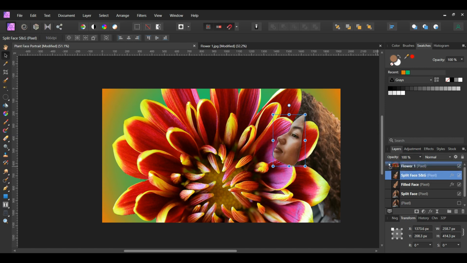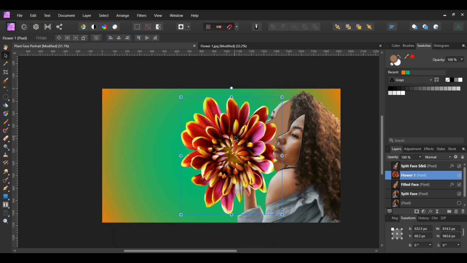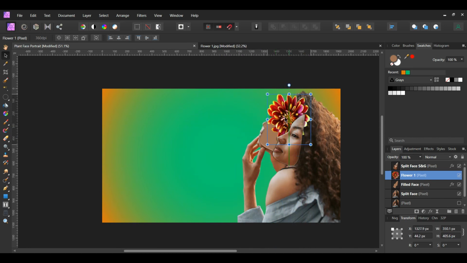Then drag the layer to the top of everything. After that, place the flower layer between the split face S&G layer and the filled face layer. Resize the flower image. Rotate the flower to negative 30 degrees.